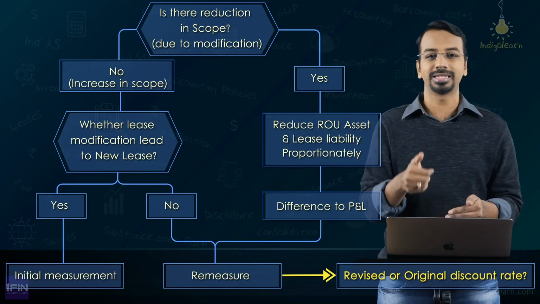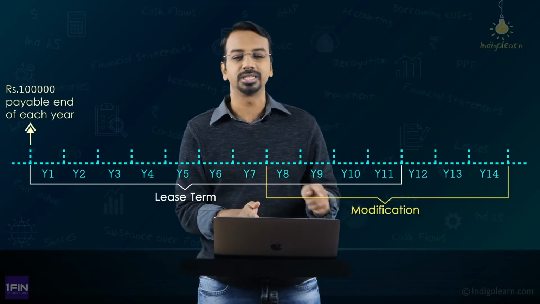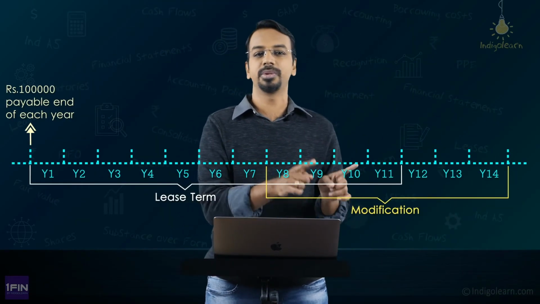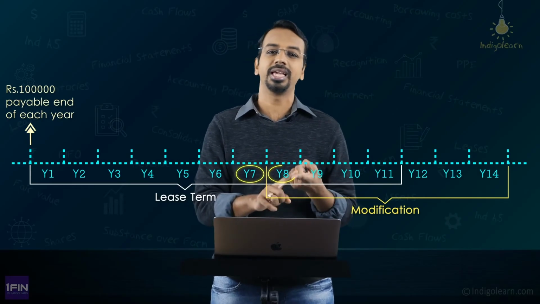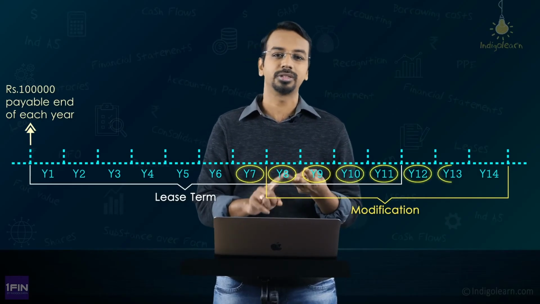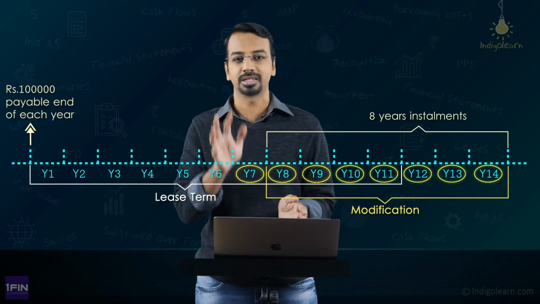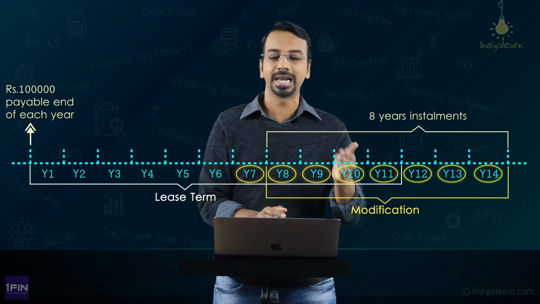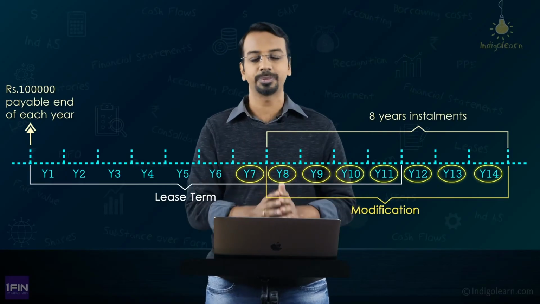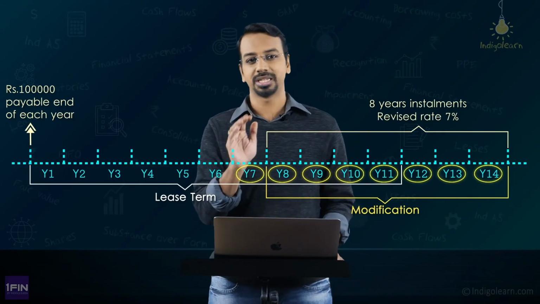How will you remeasure the lease liability? Standing at the beginning of year 7, you will look into the future and see how many payments are left. How many payments are left? 7th, 8th, 9th, 10th, 11th, 12th, 13th, 14th. 8 years of payments are left. Don't do 14 minus 7 and consider 7 years. There are 8 payments to be made at the end of each year. That is the first aspect. The revised discount rate is 7%.